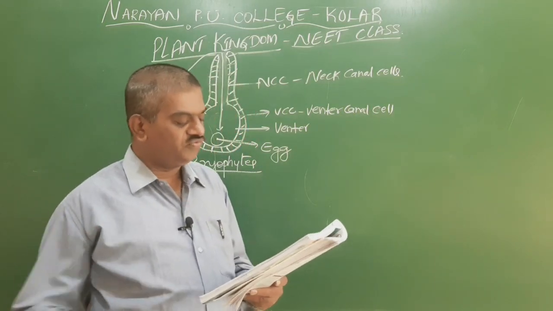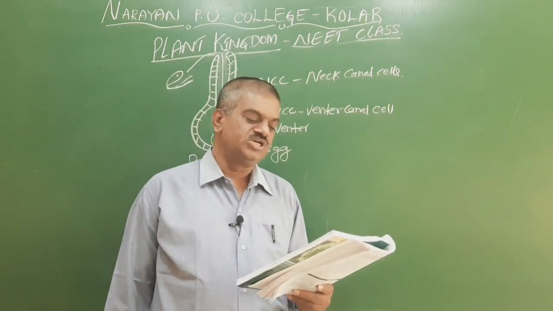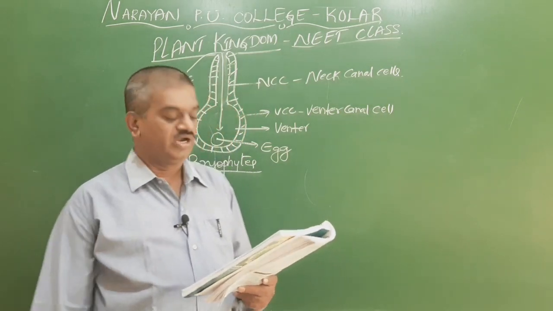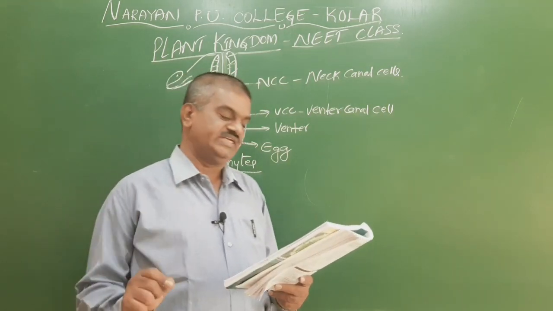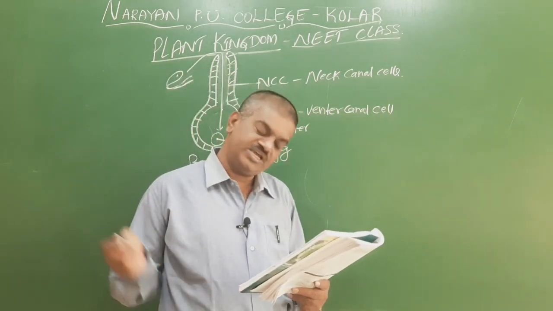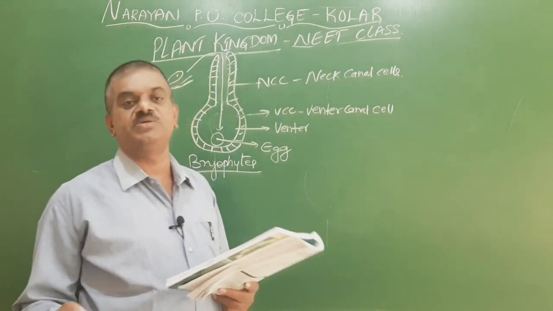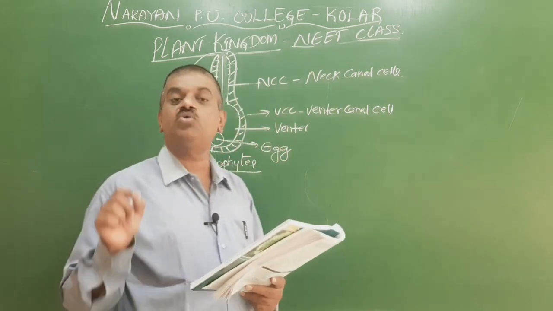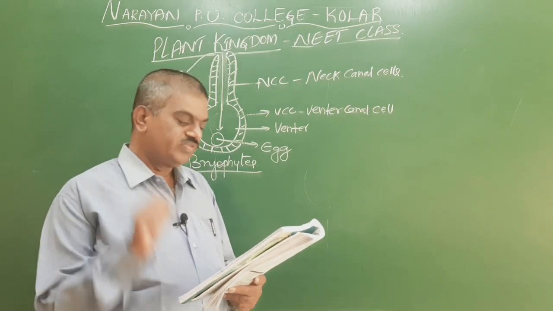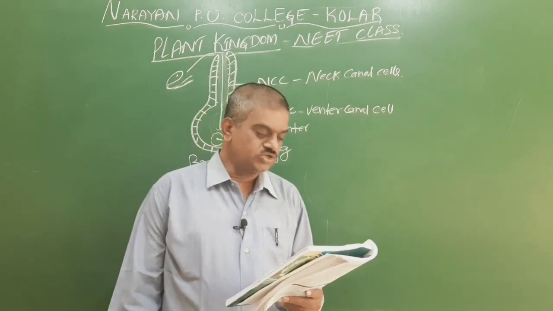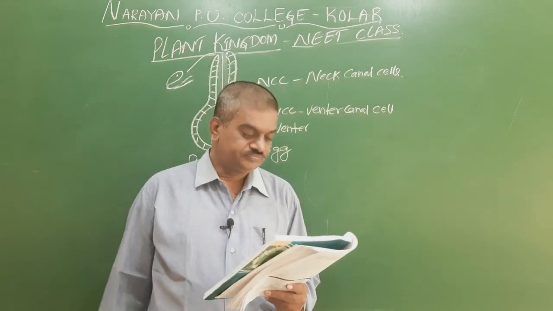So we go for the fourth one, gymnosperms. Gymnosperms is also not the answer. Pteridophytes is the right answer, because in gymnosperms again the roots are there, a taproot system, but along with that they also have coralloid roots. But here the right answer is pteridophytes. So we go for the 11th one.